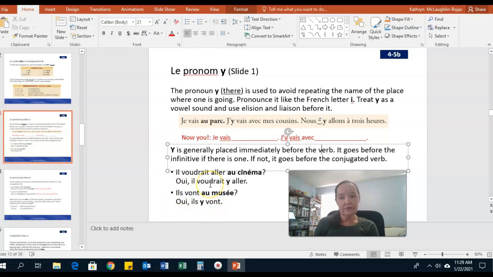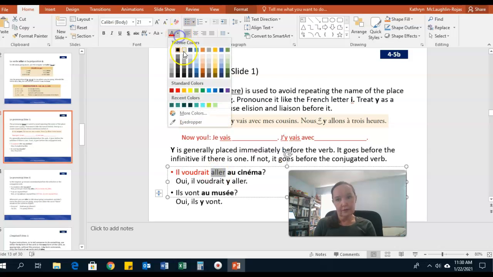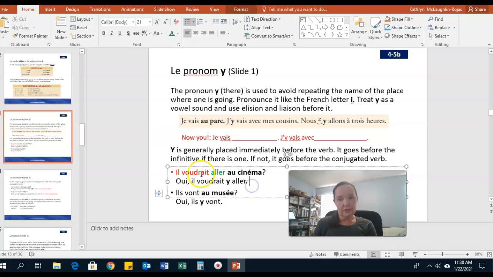Okay, so another couple of examples to look at with the pronoun y. If you have a sentence like il voudrait aller au cinéma, notice that you have, in this example, a conjugated verb, il voudrait, he would like, okay? And then I'm attaching an infinitive to that. So let's use some different colors. I think that can be helpful. And I'll put this verb in green. Okay, so I have a conjugated verb, I have a non-conjugated verb, what we call the infinitive. So he would like to go to the movies. Or it's a question. Would he like to go to the movies?